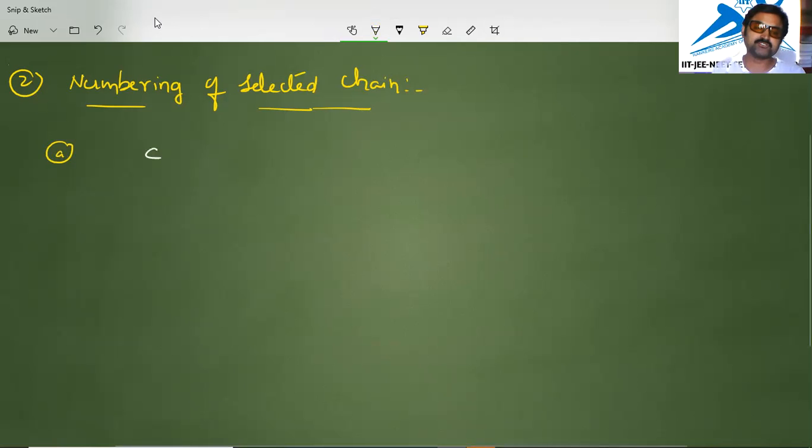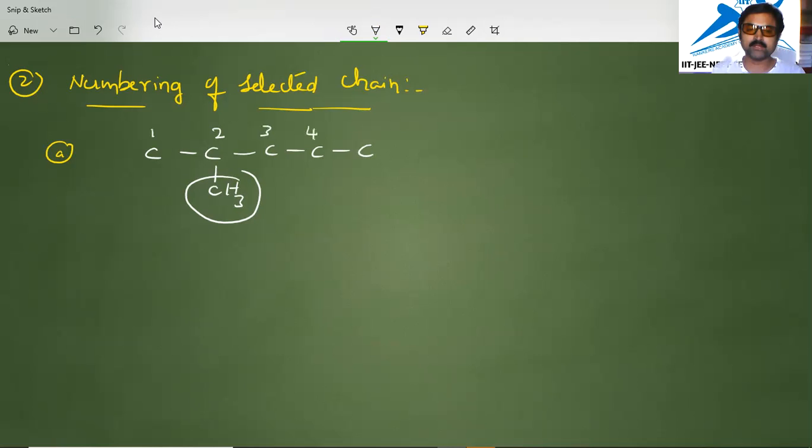If you write a carbon chain like this with 5 carbons, suppose one CH3 is present here, this is the side chain substituent. It is attached to a carbon, and according to this rule it should have the least number, meaning you have to start numbering from left to right, and then this carbon will become 2. So the second carbon, and the numbering is 1, 2, 3, 4, 5. Okay, this is one example.